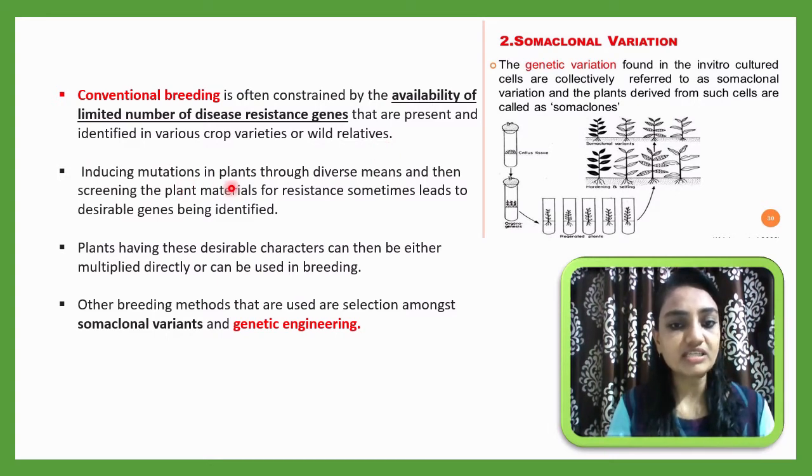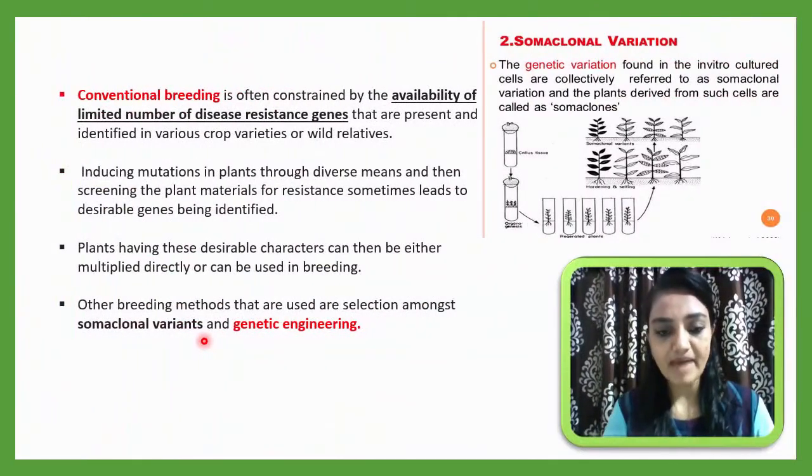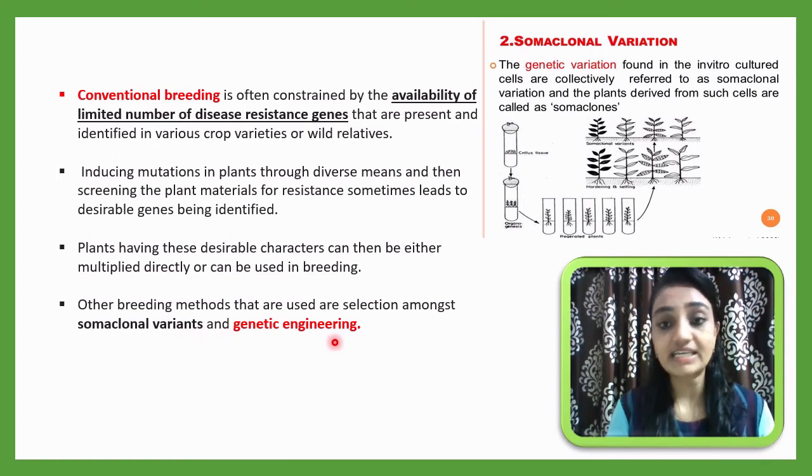Inducing mutation in the plant through diverse means and then screening the plant material for resistance sometimes leads to the desirable gene being identified. After identification of such a resistance gene or desirable character, we can multiply the plant directly or use it in the breeding process. Other breeding methods used are selection among somaclonal variants and genetic engineering. Genetic engineering is nowadays a very advanced technique used in plant breeding.